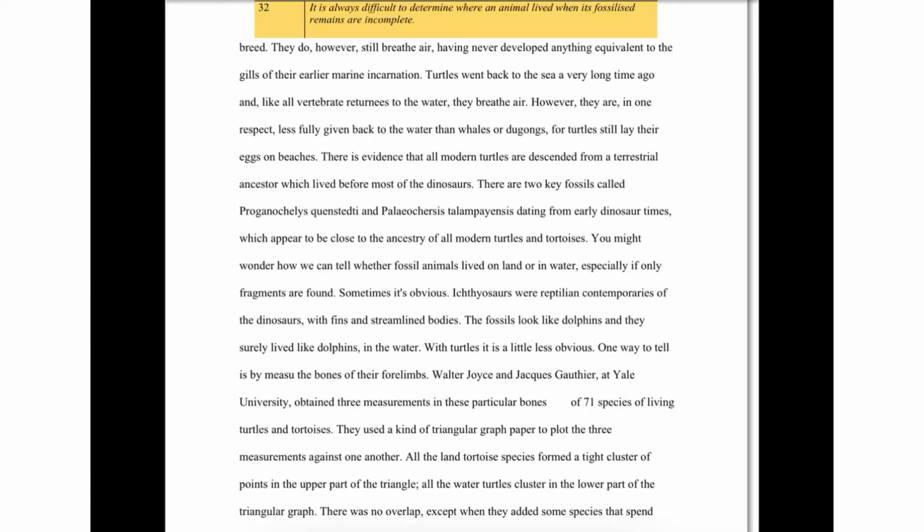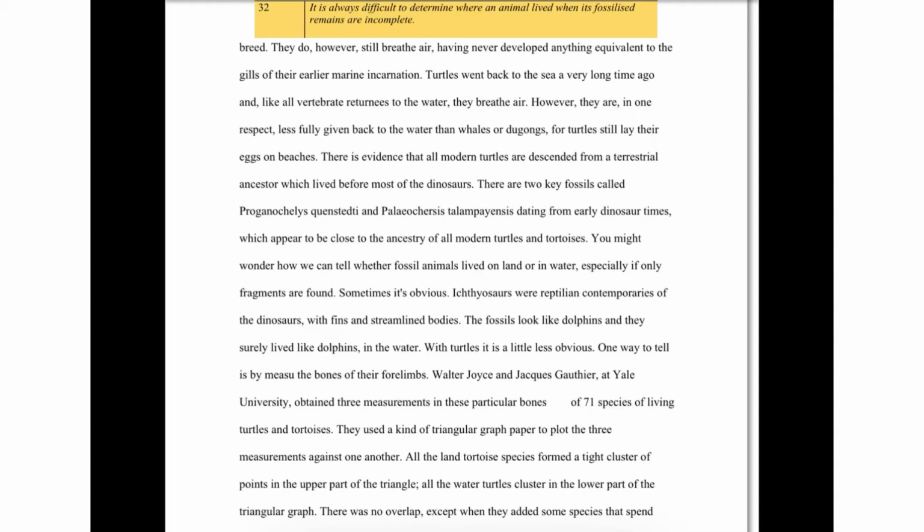Okay, so let's move on to 32, which said it's always difficult to determine where an animal lived when its fossilized remains are incomplete. We underlined always difficult. We underlined fossilized remains. So we are going to look for fossils, fossilized. We're going to look for that word. So we're going to skim and scan to look for that word. And then we might want to look for difficult or for a synonym of difficult or for the opposite of difficult, which would make 32 false.